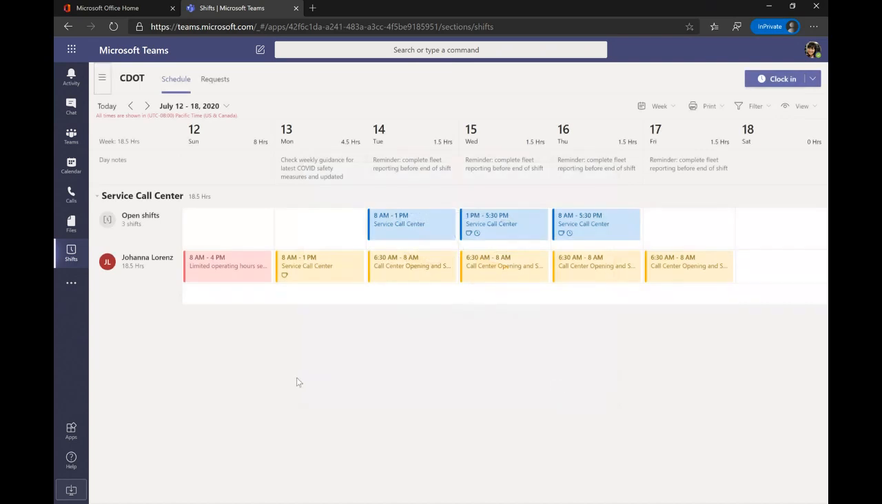So here I am in the schedule that Bridget has created for Johanna. So let's explore a little bit here. As you can see, all I can see as of right now is the shifts assigned to me. But what I'd like to see is what the rest of my team is doing, right? I'd like to see who's going to be working with me. What kind of shift does everyone else on my team have?